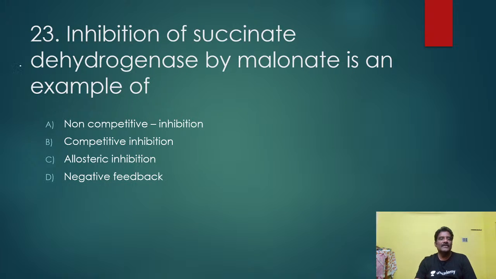Next, inhibition of succinate dehydrogenase by malonate.